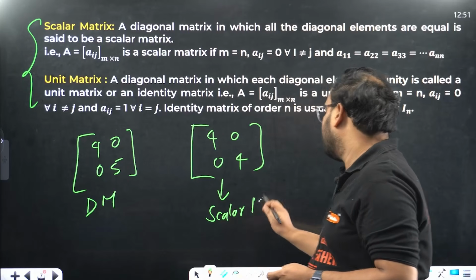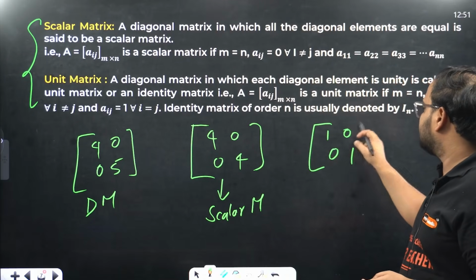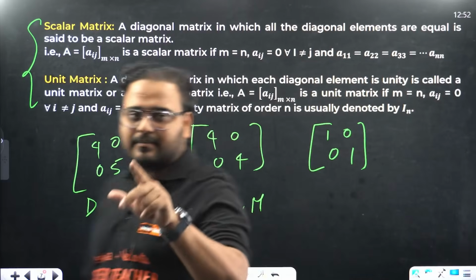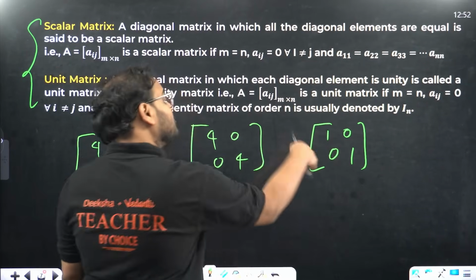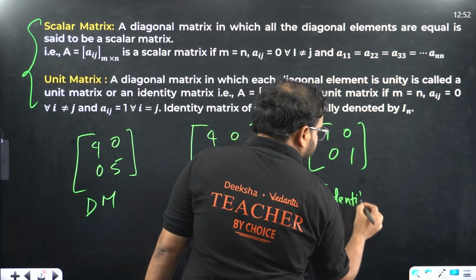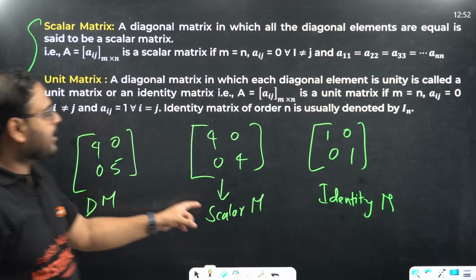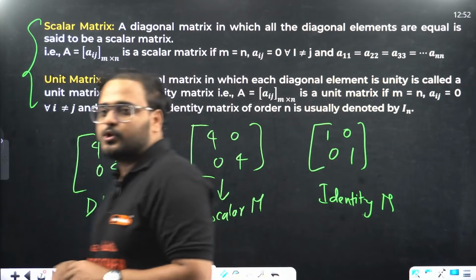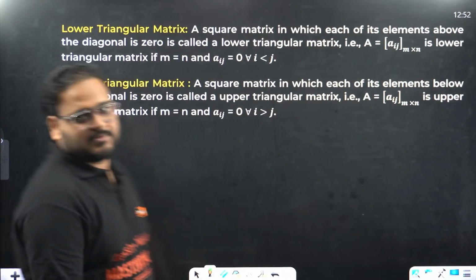a scalar matrix. What happens when it is 1, 1? So it is equal, but also equal to 1. The diagonal elements are equal, right? But it is also fixed to 1. That's called an identity matrix. So diagonal matrix, scalar matrix, and identity matrix look like this. I've taken the example to show you. Again, definitions and all you will find over here in the notes.